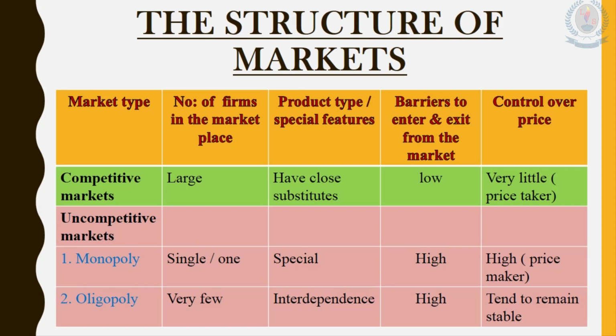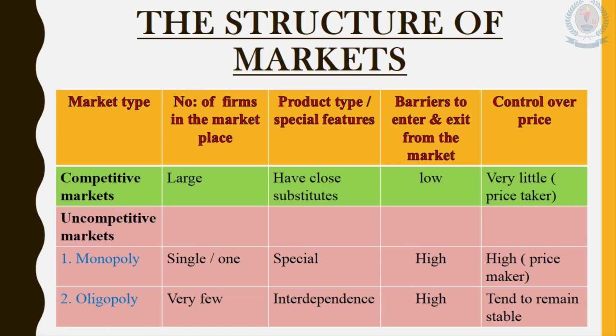So, in an oligopoly market, we can identify very few companies and they have a huge power regarding that marketplace. So it is really difficult to enter and exit an oligopoly market as well.